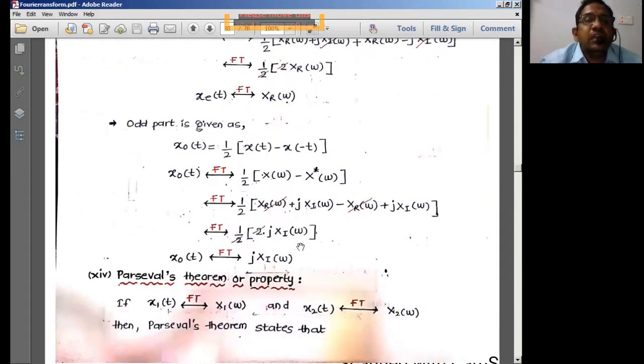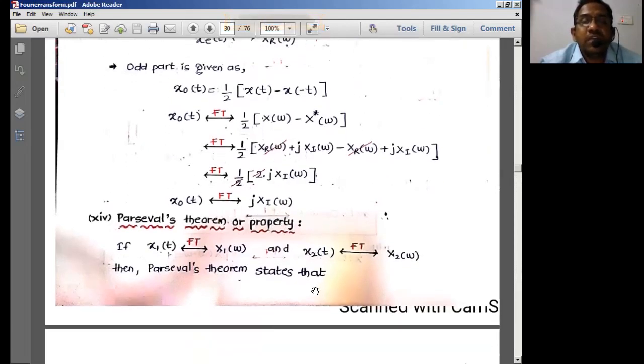Similarly, exactly, we go with the odd signal representation. Odd means x of t minus x of minus t. Here x of minus t is nothing but equal to minus x of t for an odd part. So minus into minus becomes plus, and once again I'll be getting the x of t signal. Well, we'll expand this now. If you apply the Fourier transform to x of t, we have x of omega. To x of minus t, we get x star of omega. Then by substituting this, we normally get the imaginary part of this.